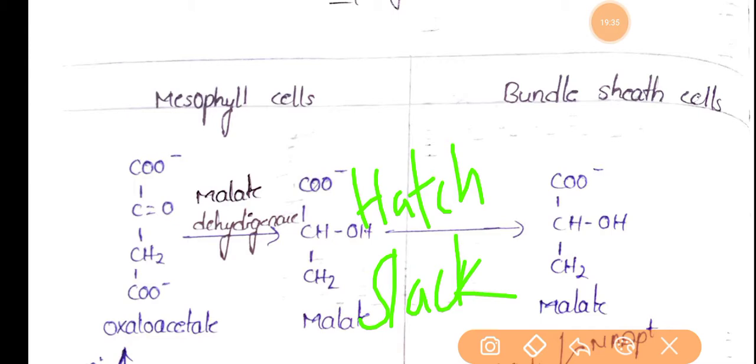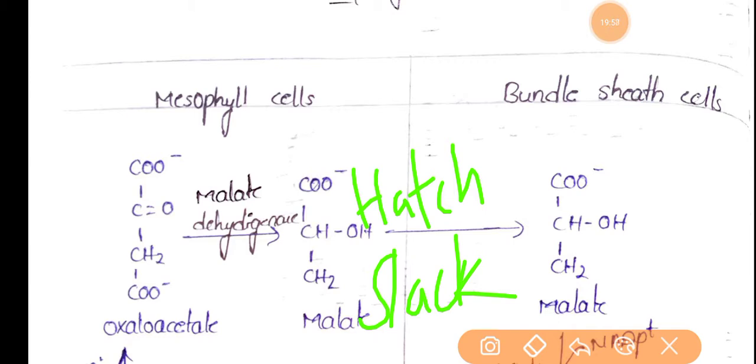These are the two scientists who discovered this particular C4 pathway, and the C4 pathway is another pathway for carbon dioxide fixation.